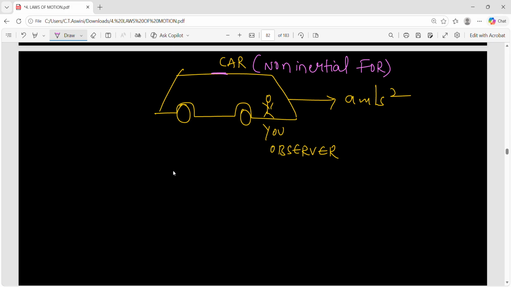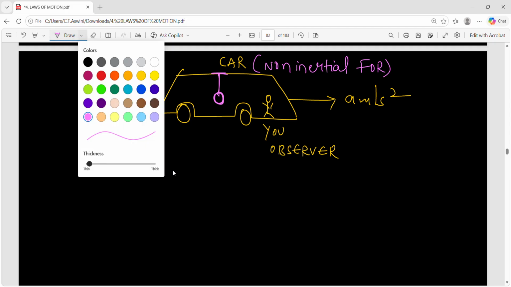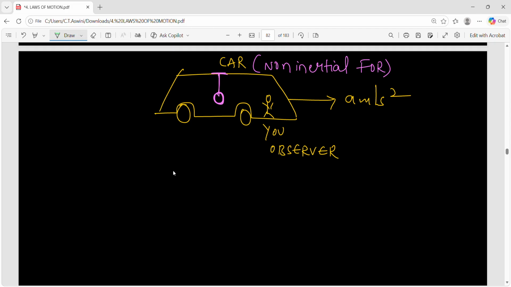Now imagine from the roof of the car, there is a bob which is suspended. Now imagine the car has started suddenly. The car started moving in the forward direction suddenly. So what happens to this bob? Don't you think it will move backward? This happens even to us in the bus. Imagine you are traveling in the bus. The driver suddenly applies the brakes. What happens to your body? You will lean forward. Or the driver suddenly starts the bus. Your body will lean backward.